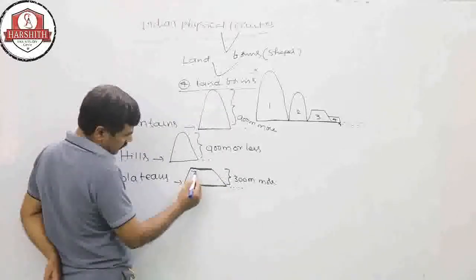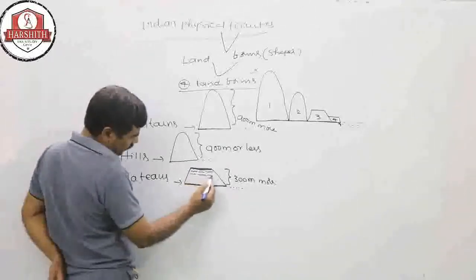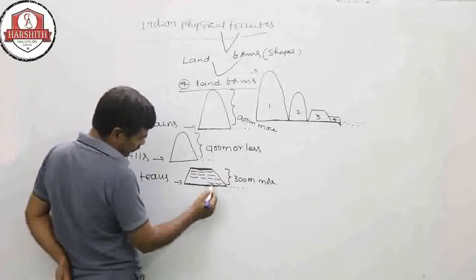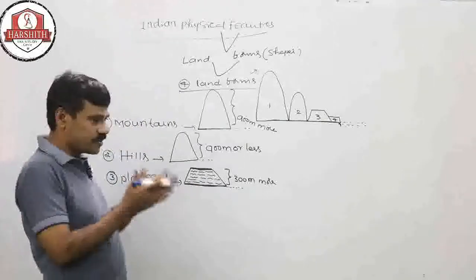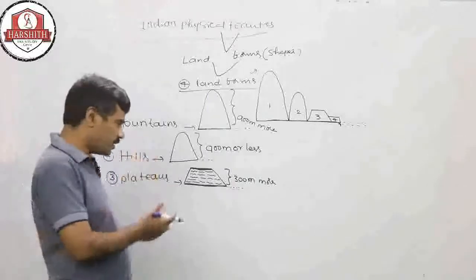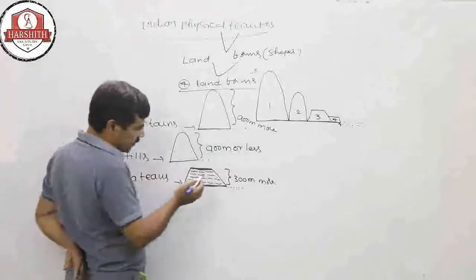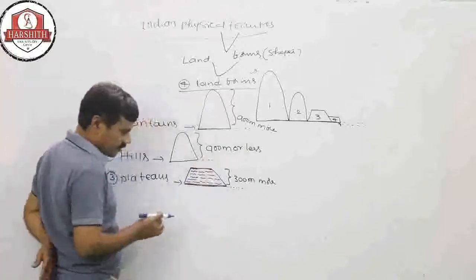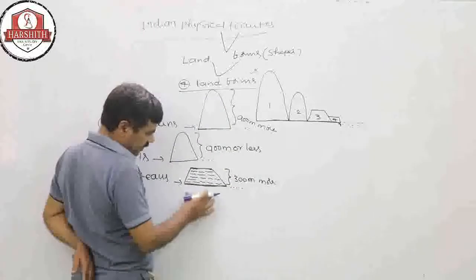Generally, the plateau's internal structure is composed of different types of rock layers. The internal structure of the plateaus is composed of different types of rocks in the shape of layers, and the maximum region is rock.